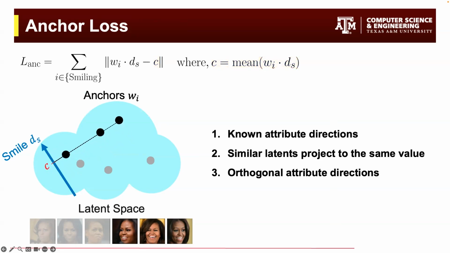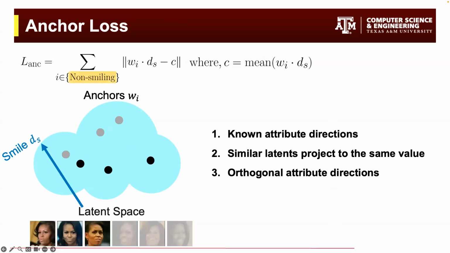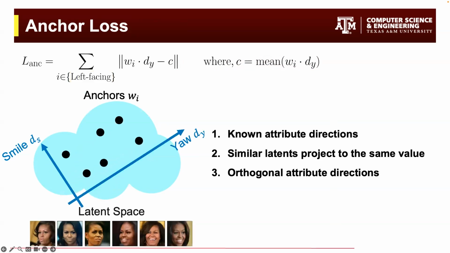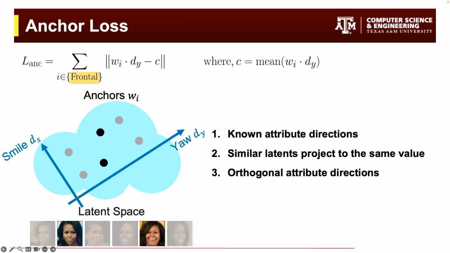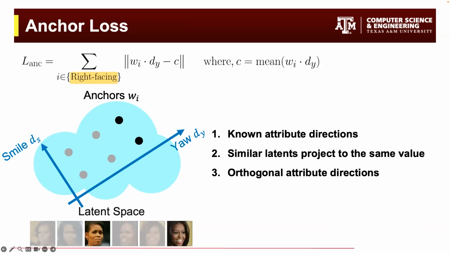We optimize this loss on other values of these attributes, for example, anchors without smile, as well as other attributes like yaw with different values, such as left-facing, frontal, and right-facing.